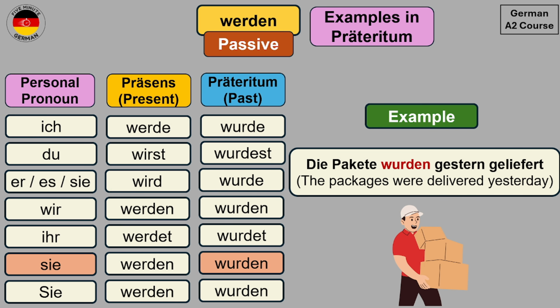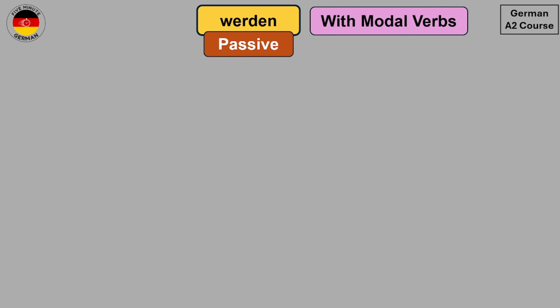The packages were delivered yesterday. So you see that the passive form in Präteritum is very easy. You just need to know the conjugations and the rest of the sentence structure remains the same as it was for present. Now let's take a look at how we can create the passive with modal verbs.